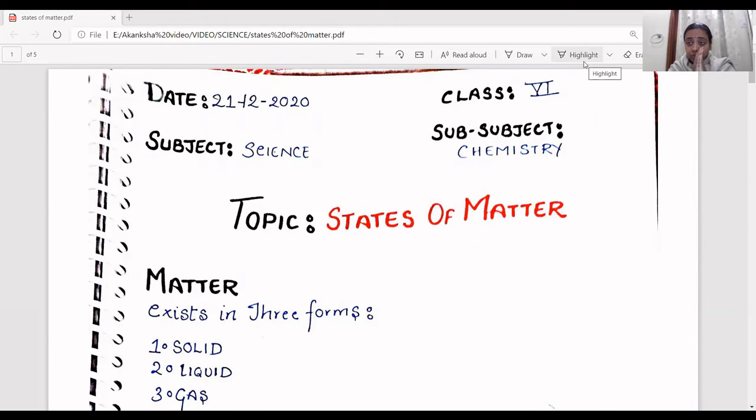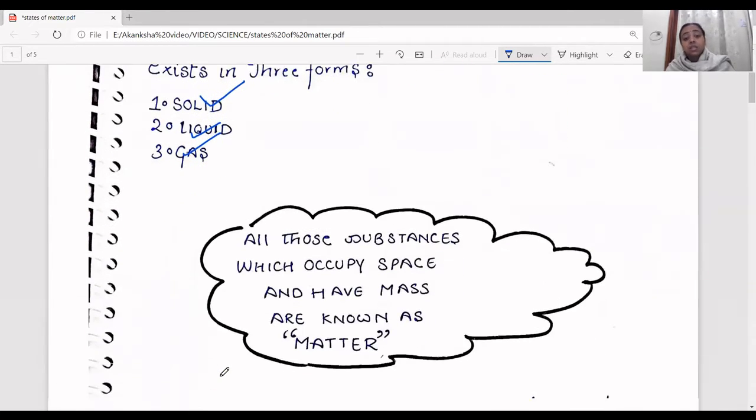Now, any matter exists in three forms. Either it is in solid, or it is in liquid, or it is in gases. Now, solid, liquid, gases are the forms of matter. So anything that exists, any matter, any object that exists is either in the solid form, or in the liquid form, or in the gases form. That is the classification of matter: solid, liquid, and gases.